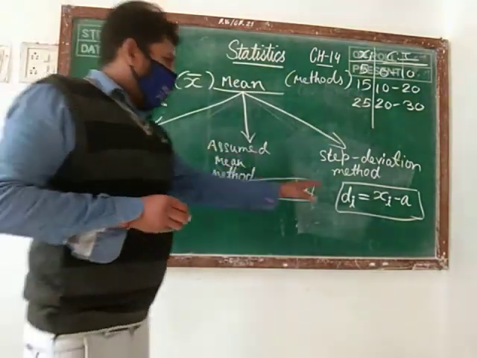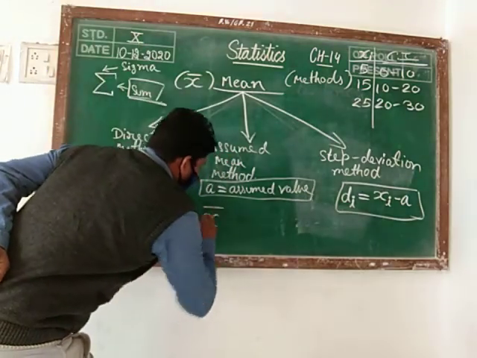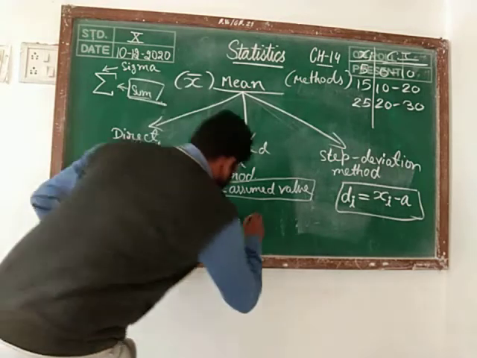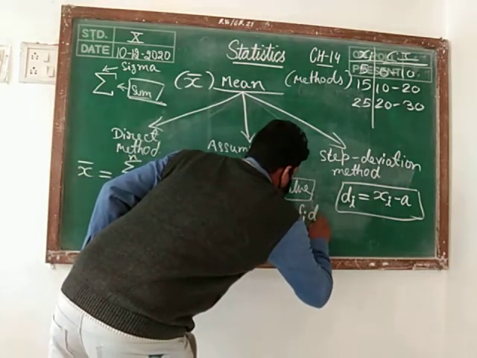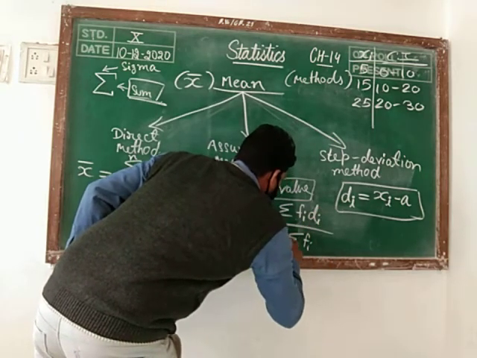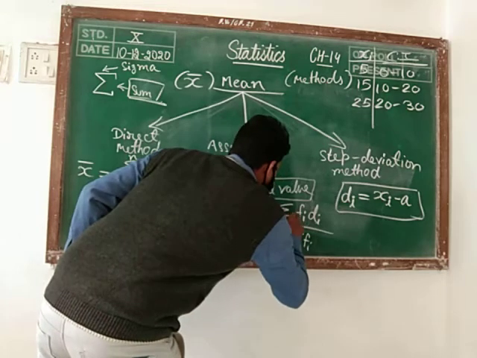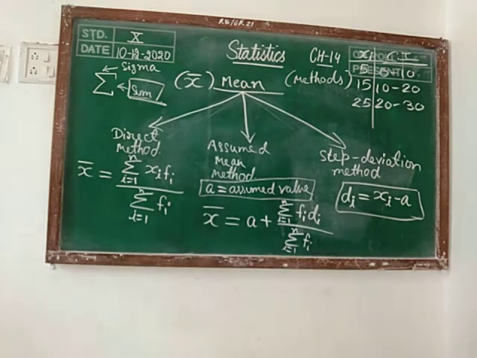And if we have the value of di, then the mean we easily get by x bar is equal to a plus summation fi di upon summation fi, i equal to 1 to n. Note down all these values. If you are not able to observe the board, then sit on the second bench.